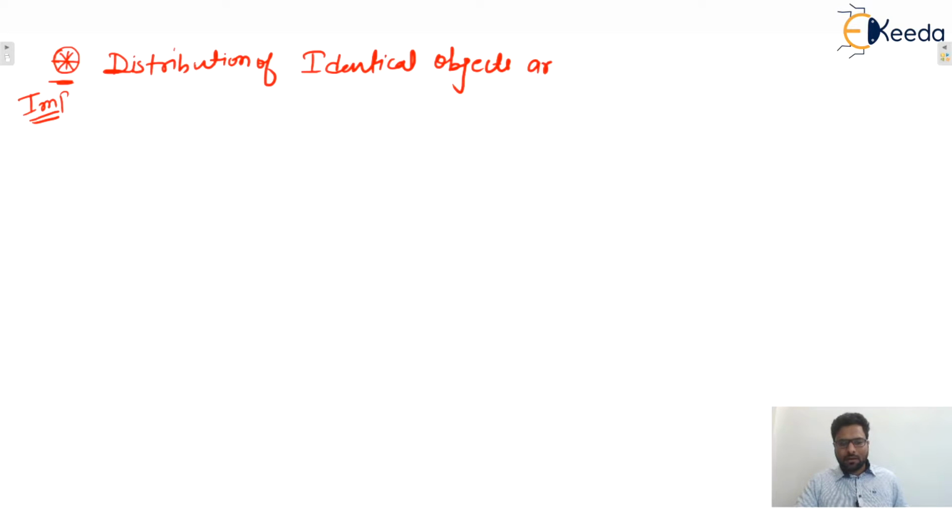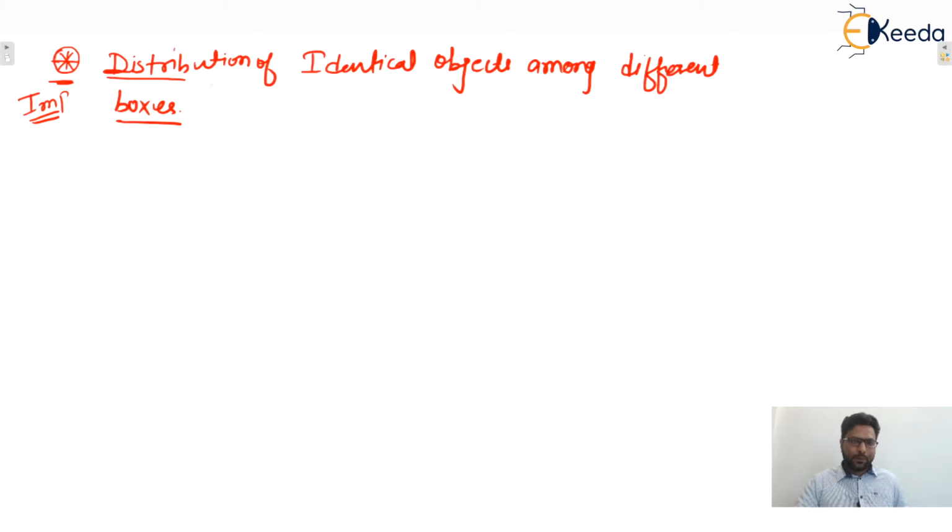So the topic is distribution of identical objects among different boxes, or distinct boxes. That is the name of the topic.